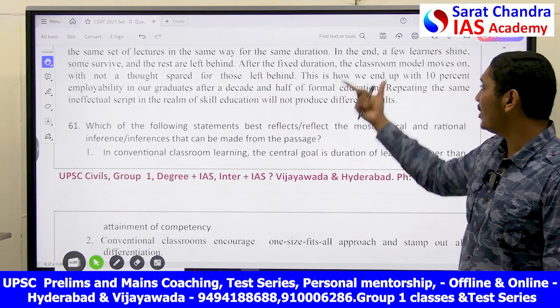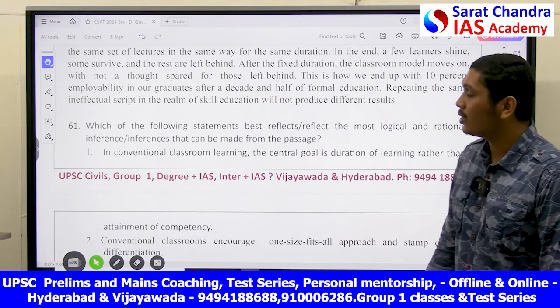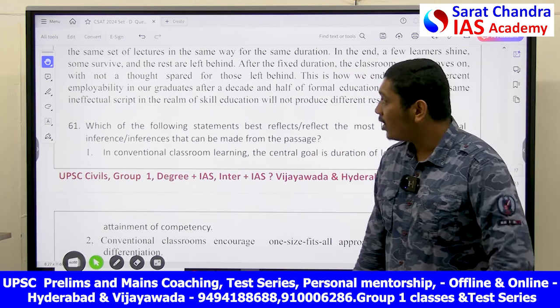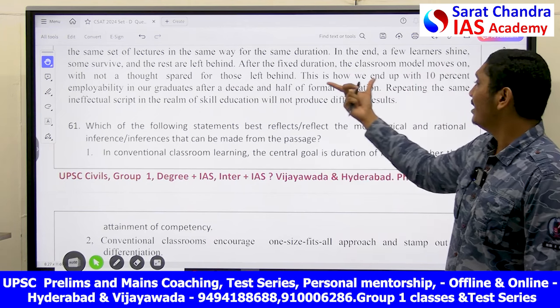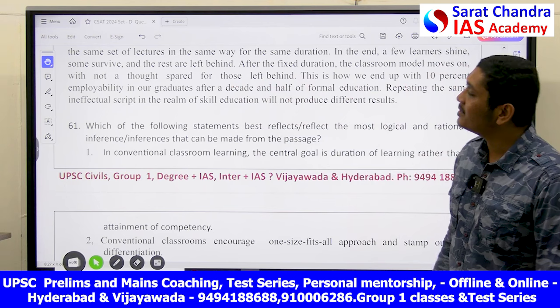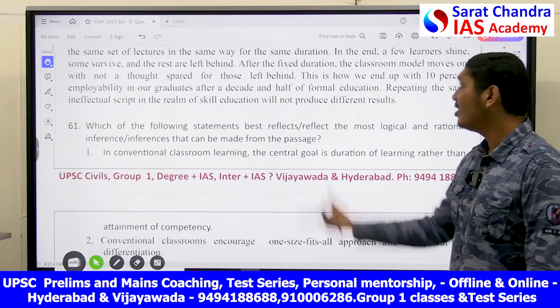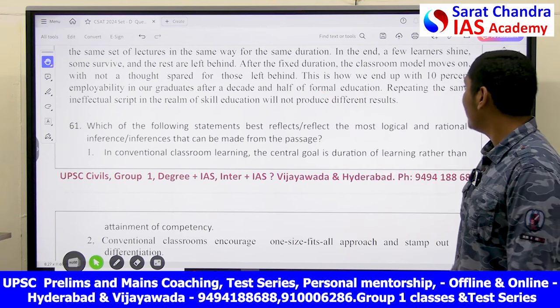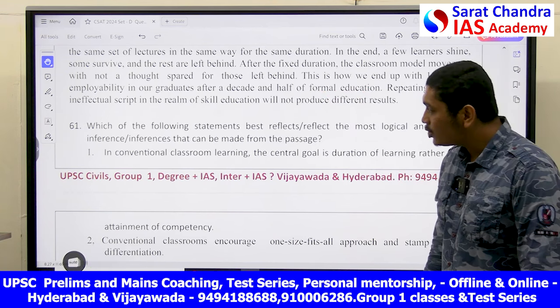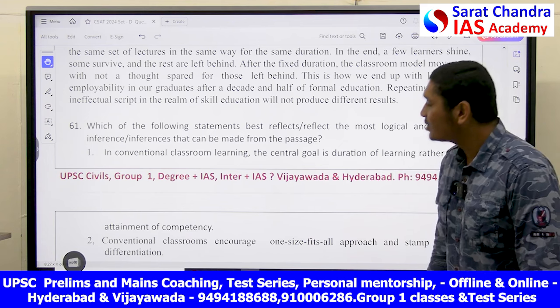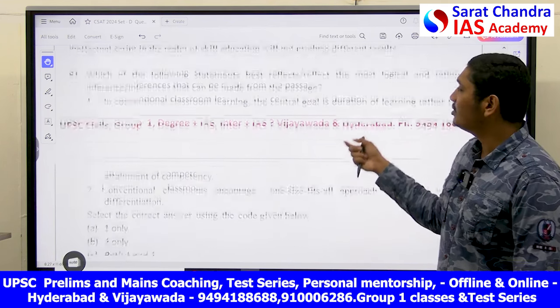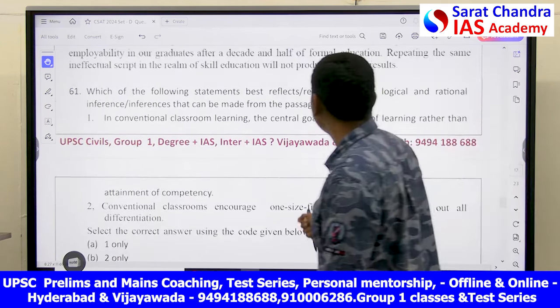After the fixed duration, the classroom model moves on with not a thought spared for those left behind. This is how we end up with 10% employability in our graduates after a decade and a half of formal education. Repeating the same ineffectual script in the realm of skill education will not produce different results.